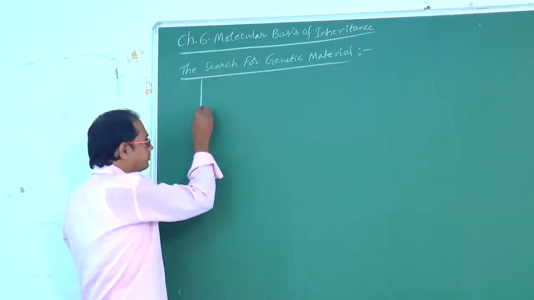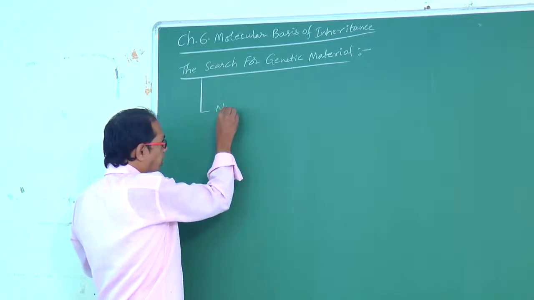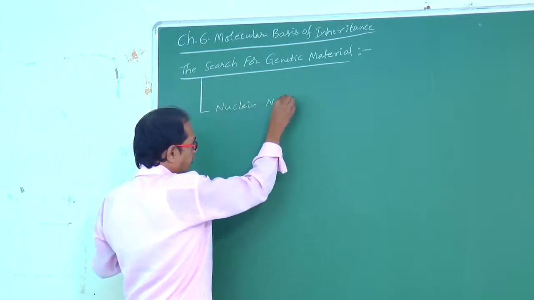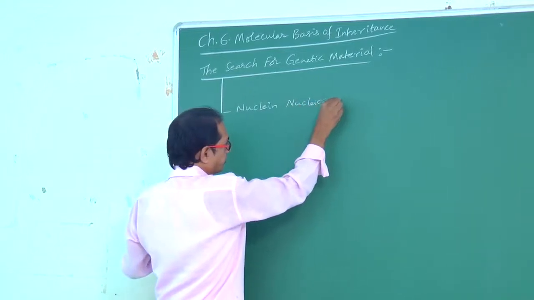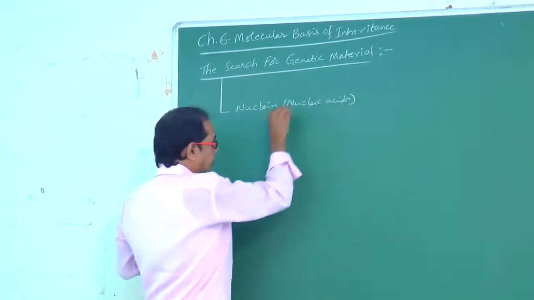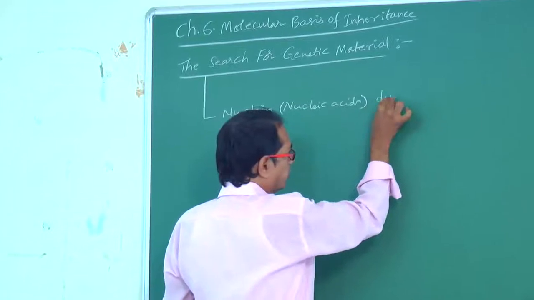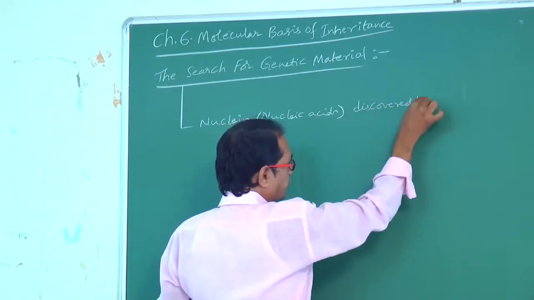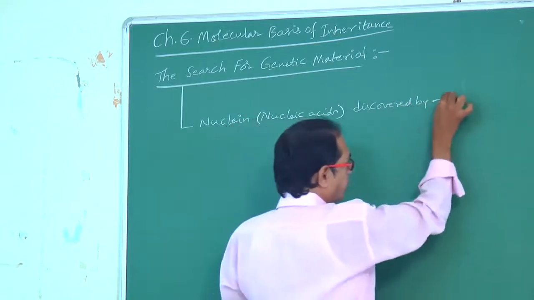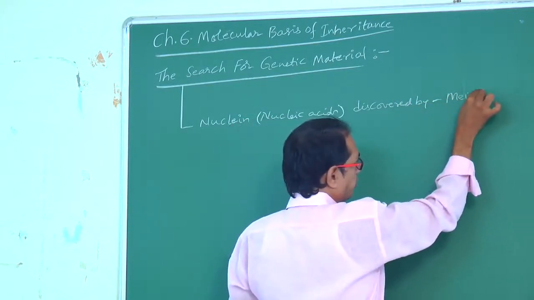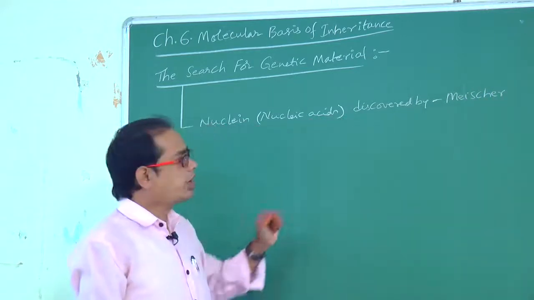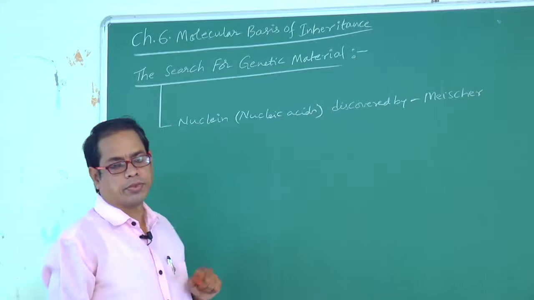First of all, nuclein, that is nucleic acids. Nuclein discovered by Friedrich Miescher. So, nuclein discovered by Miescher.